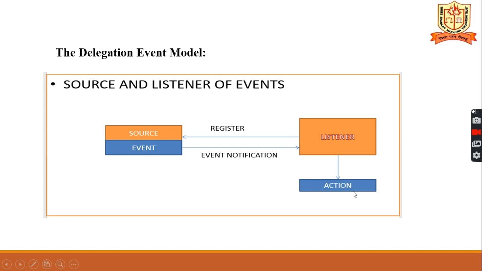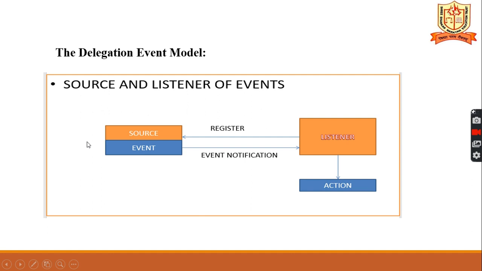Here, diagrammatically, we will see that the source will generate the event. This concept is very simple. The source generates an event and sends it to one or more listeners, sending the notification to them. Listeners will register with the source.